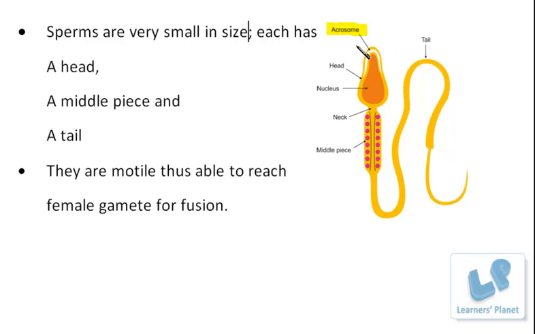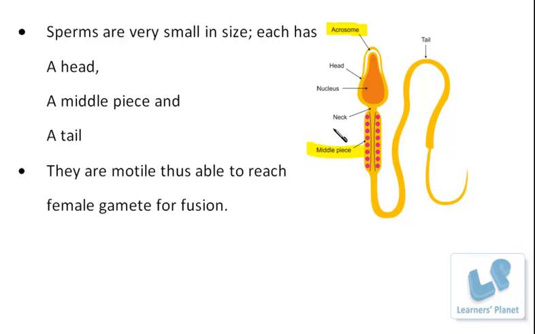Fine. Now after that, in this head region a nucleus is present. This nucleus is required to transfer the genetic material to the next generation. The genetic information present in the father is transmitted through the nucleus of the sperms. Then there is the middle piece, and this middle piece is rich in mitochondria.